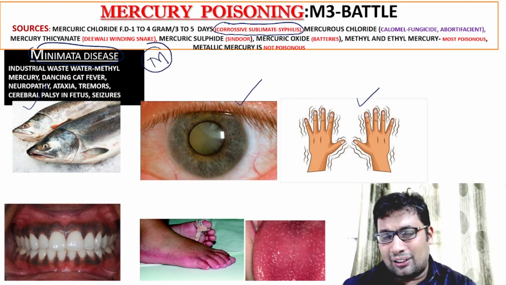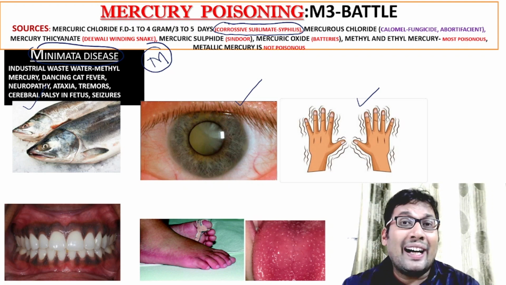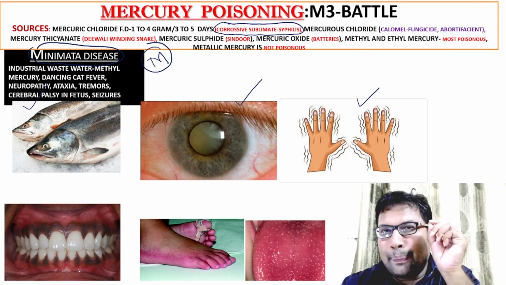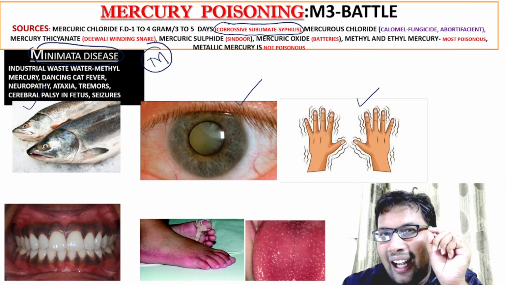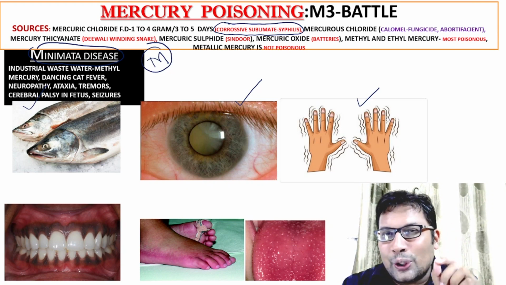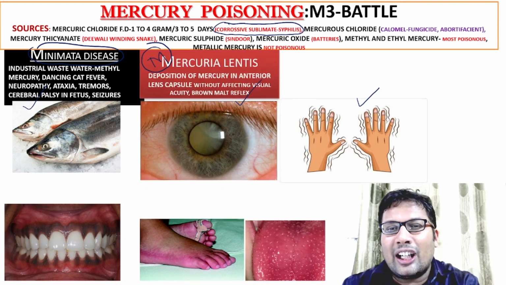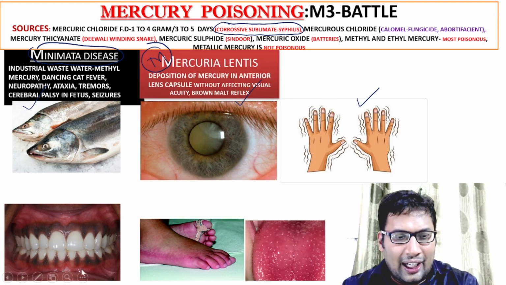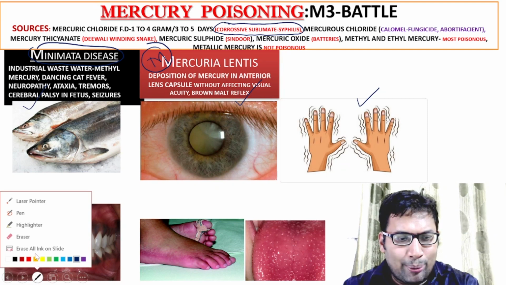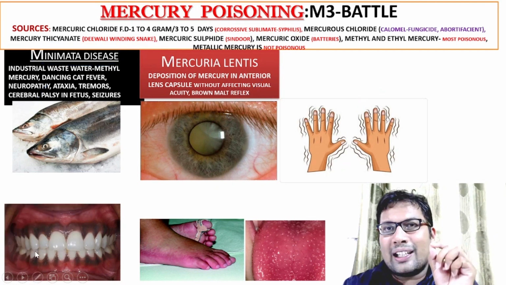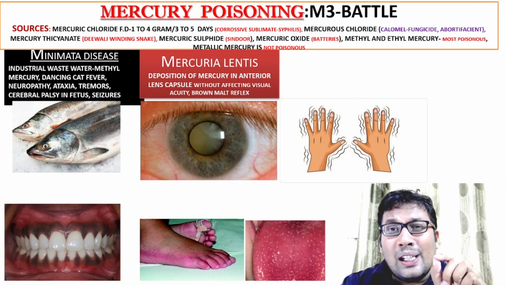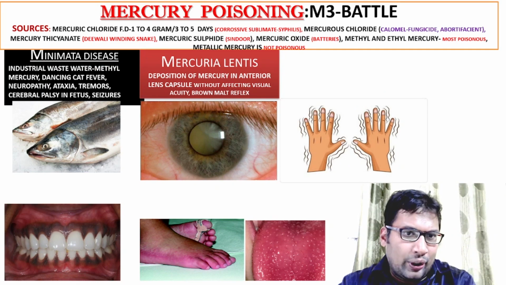And the second one is Mercuria lentis. There is a deposition of mercury in the anterior lens capsule, that is known as Mercuria lentis. And remember, there is one important reflex that is known as Brown-Malt reflex.